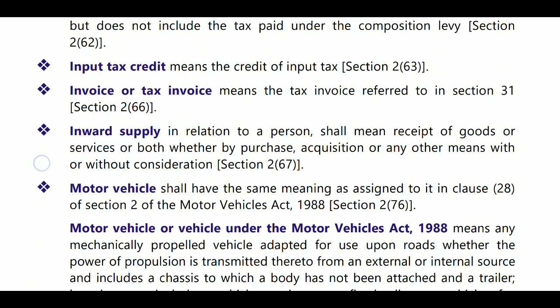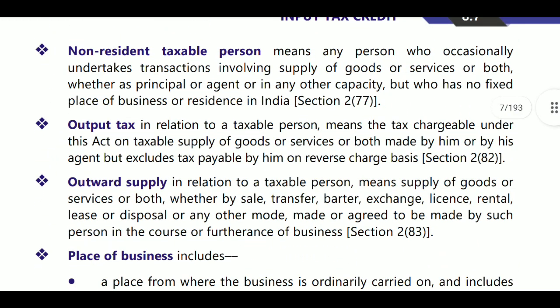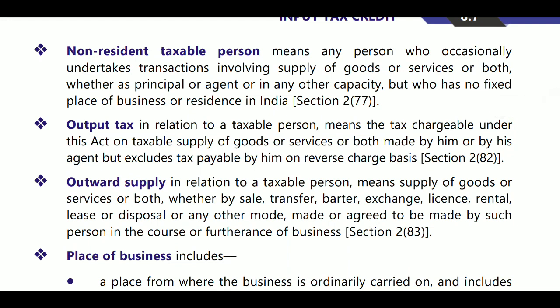Next, the non-resident taxable person. Who is meant by a non-resident taxable person? Non-resident taxable person means any person supplying goods and or services occasionally, meaning on one occasion, a person is supplying goods or services; he is known as a non-resident taxable person.